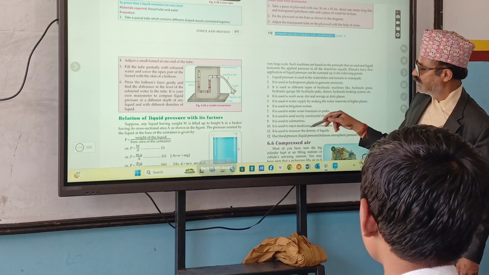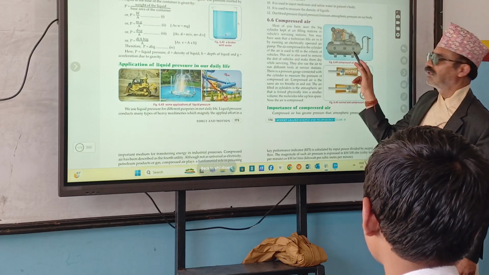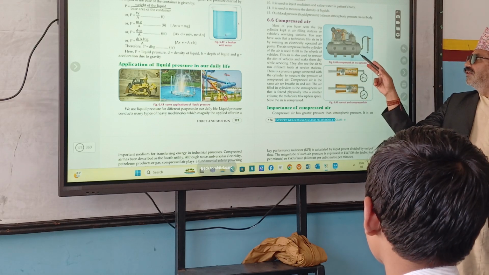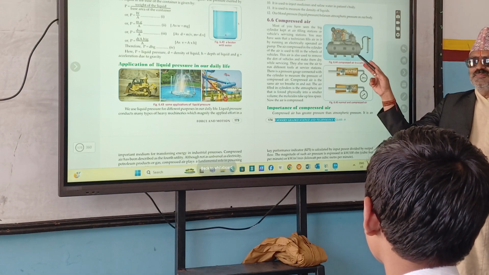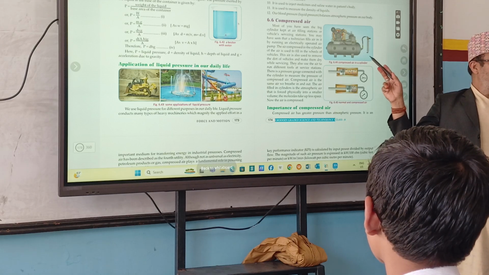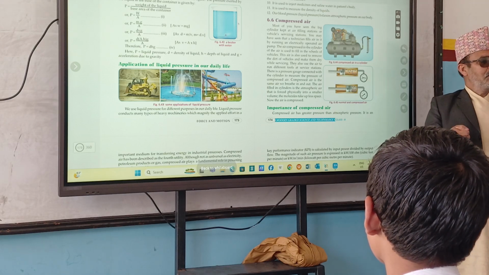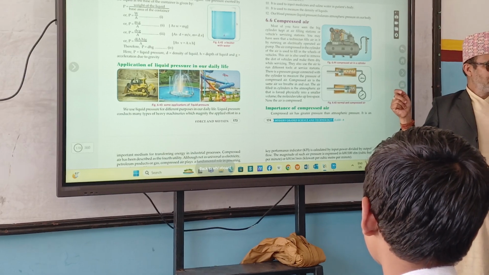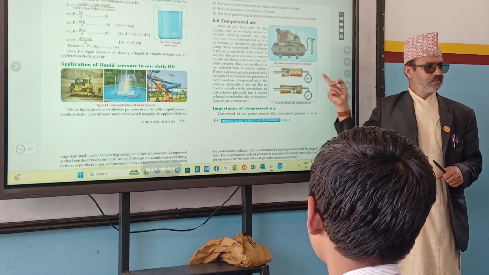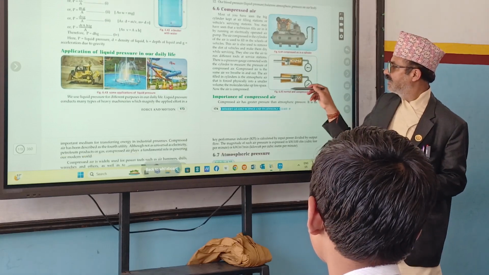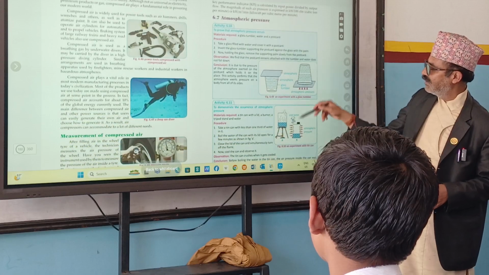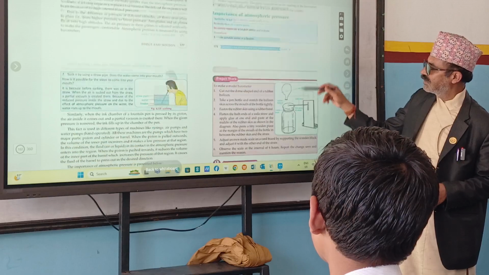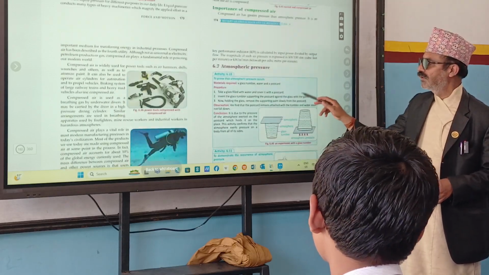And here you can notice these things. Compressed air. Have you seen such a device somewhere else? Where can you get this one? It is found in a motorcycle garage. It is also used in bicycle repair shops. It is either manual or automatic. This is the automatic one. And there are pressure gauge, atmospheric pressure, mercury barometer, importance of atmospheric pressure, and the chapter will be over.